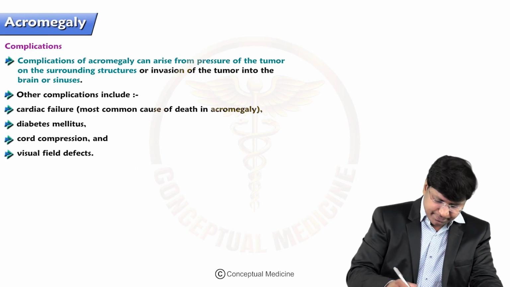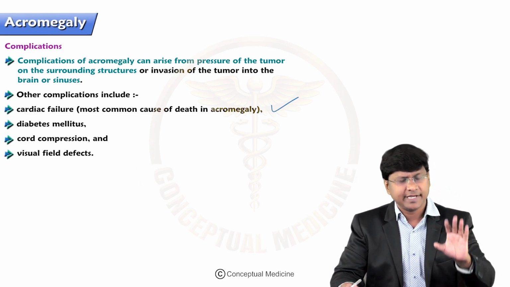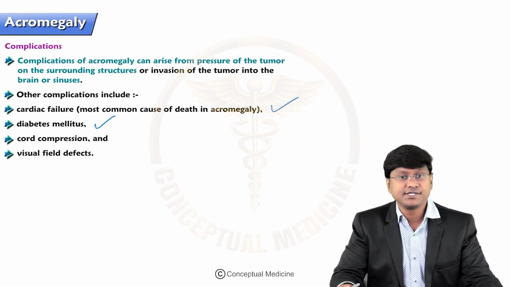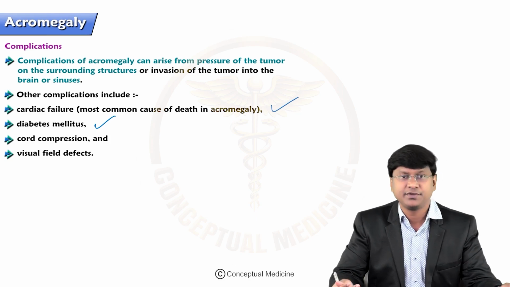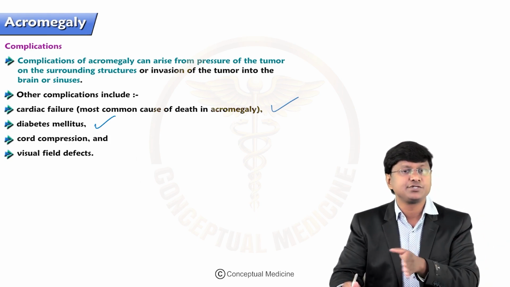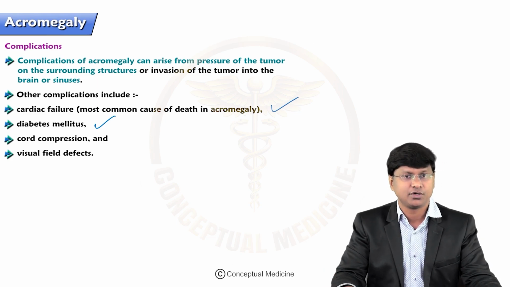Please remember cardiac failure. The most common cause of death in acromegaly is congestive cardiac failure. The next important complication is diabetes mellitus. Please remember, in patients with acromegaly, the individual will have hyperglycemia. There is glucose intolerance, and in almost 20% of individuals, they will develop diabetes mellitus. Why? Because growth hormone is a diabetogenic hormone.